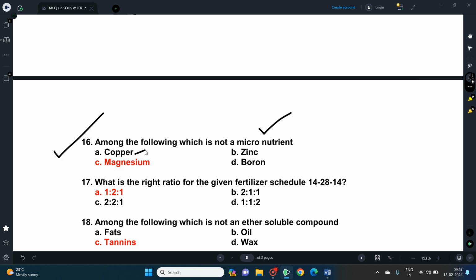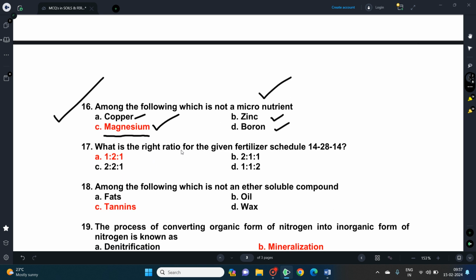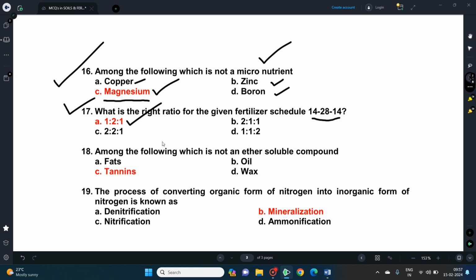Copper is a micronutrient, zinc is a micronutrient, boron is a micronutrient, whereas magnesium is not a micronutrient, it is a secondary nutrient, and this is the correct answer for question number 16. The question number 17, what is the right ratio for the given fertilizer schedule? 14, 28, 14. The correct ratio is 1:2:1. This is the correct answer for question number 17.